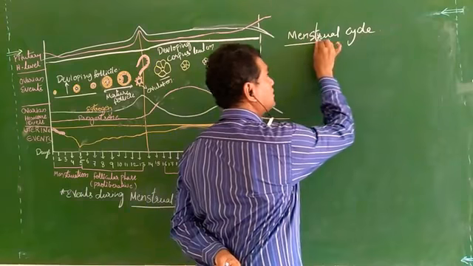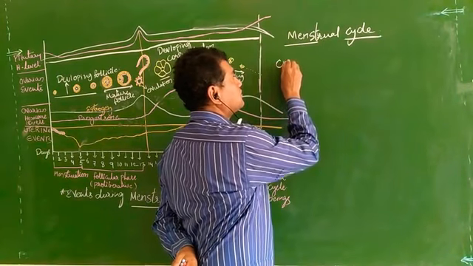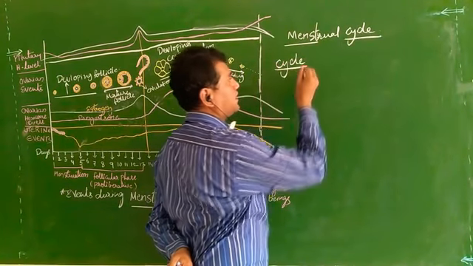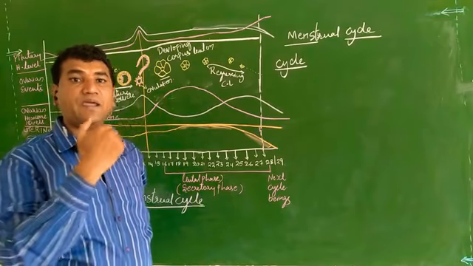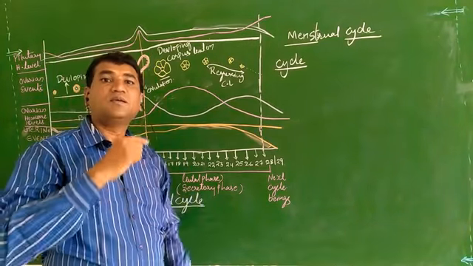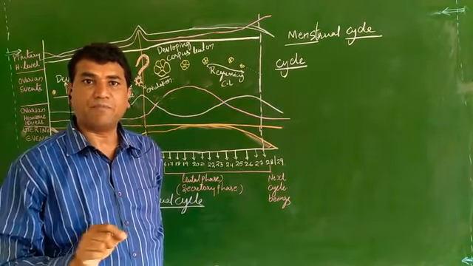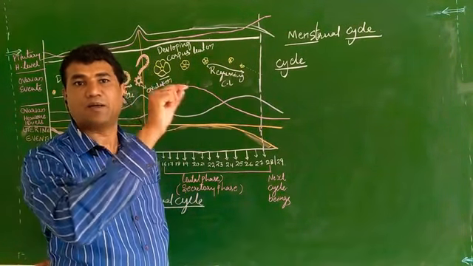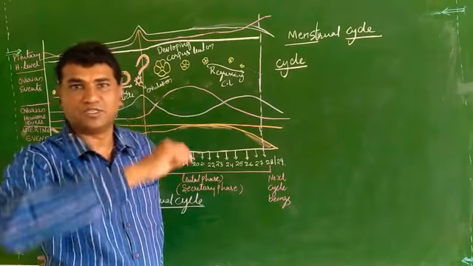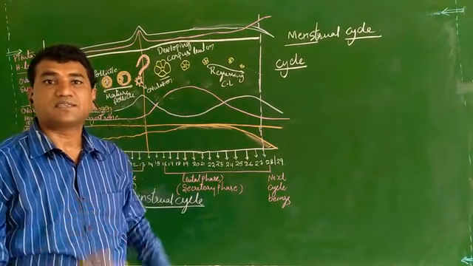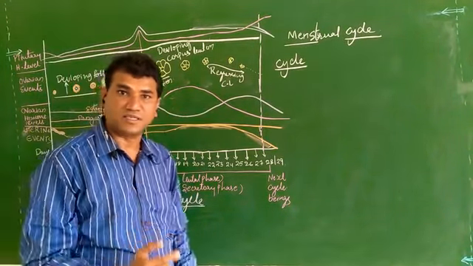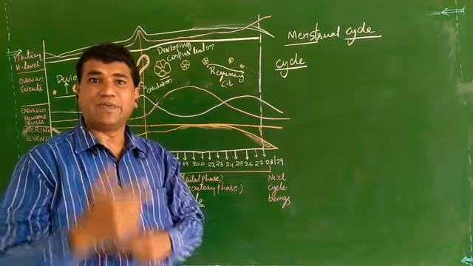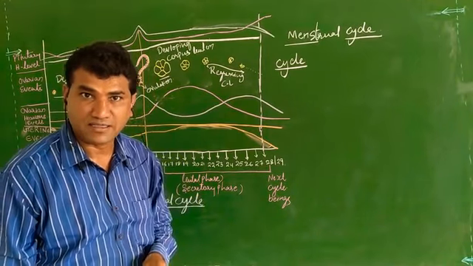Already you know that cycle means repeating the process step by step and coming back to the original position, then repeating again. A cyclic process is a process which is repeated many times in an organism.